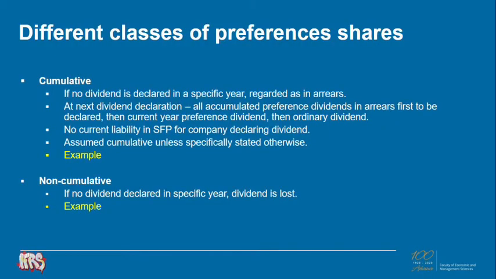As we get cumulative preference shareholders, we also get non-cumulative preference shareholders. And the effect of a non-cumulative preference shareholder is that if no dividend is declared in a specific year, that dividend is lost. The non-cumulative preference shareholder is only entitled to a dividend in the year in which the dividend was also declared by the company. Let's also illustrate that with an example.